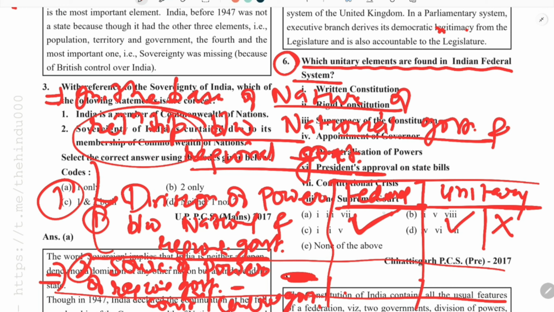So in a federal system, the source of power of regional government is always constitution, while in a unitary system, the source of power is central government. So it is basically an ad hoc provision or temporary provision. Central government can any time terminate this provision of division of power or delegation of power to the regional government.